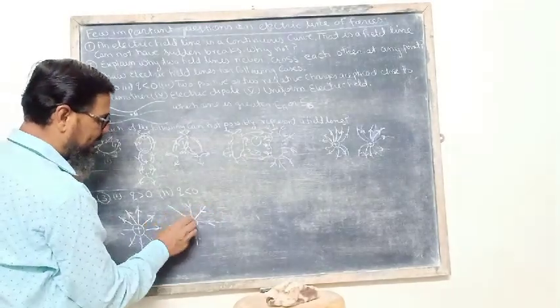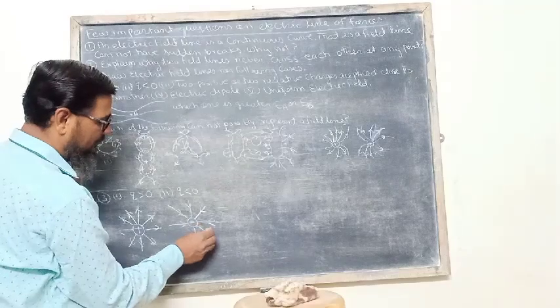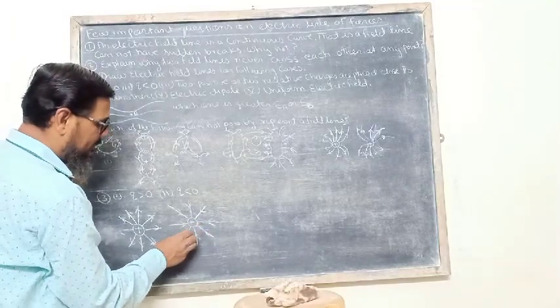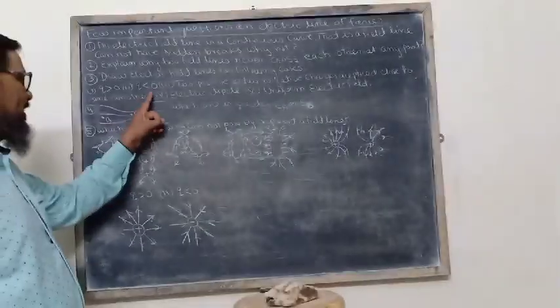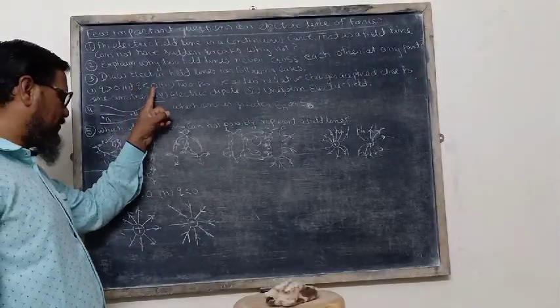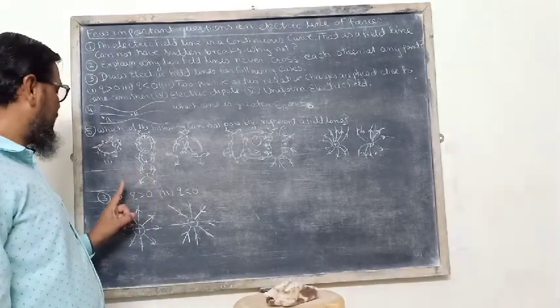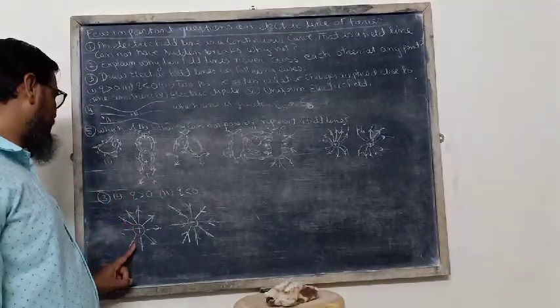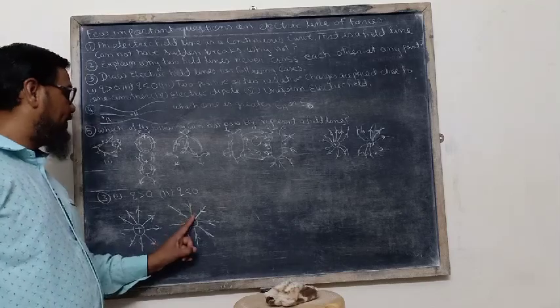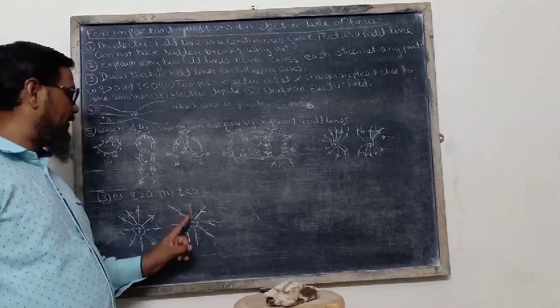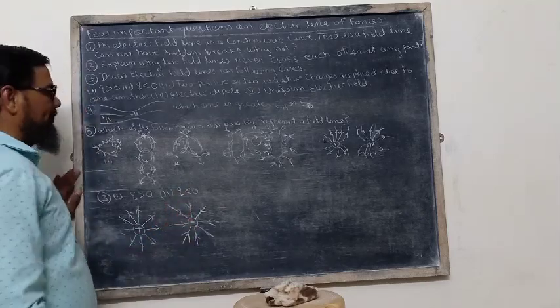So this is the answer of the second part. q less than 0 means negative charge, q greater than 0 means positive charge. From a positive charge, field lines move away, and for a negative charge, field lines move towards the charged body.